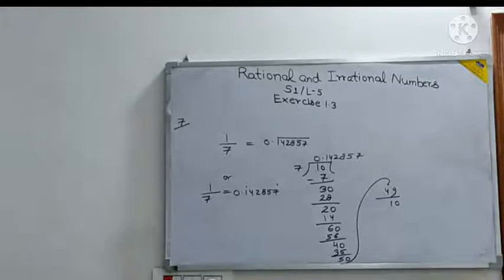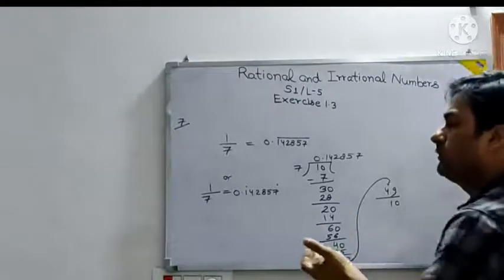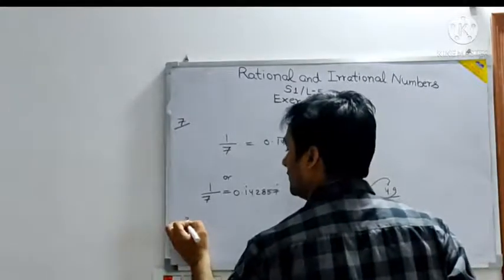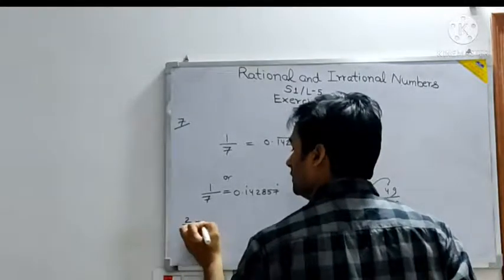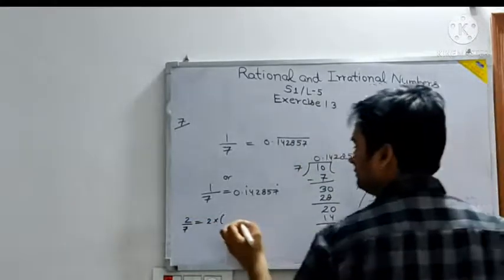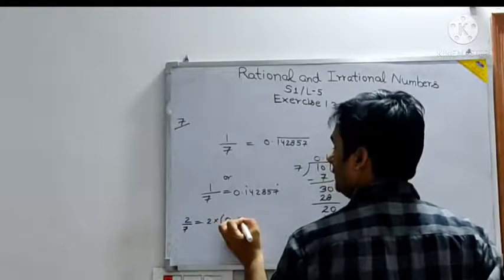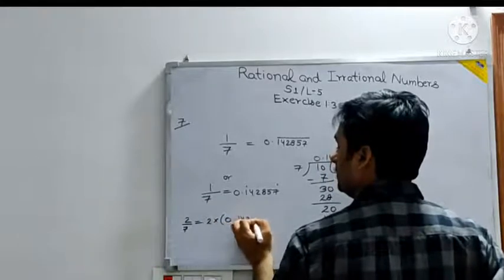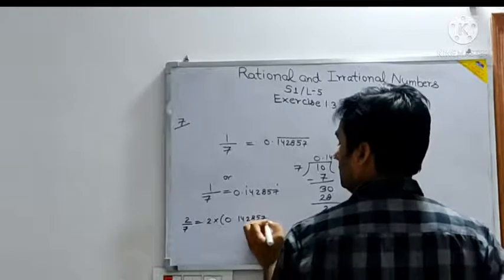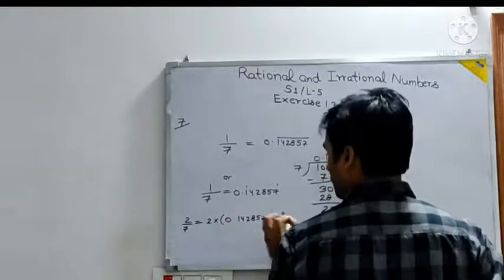Now what is it saying? Write down the decimal expansion of 2 by 7. Now, once you have got 1 by 7, can we get 2 by 7 also? So 2 by 7 will be equal to 2 into 0.142857, you can put a bar on that also.